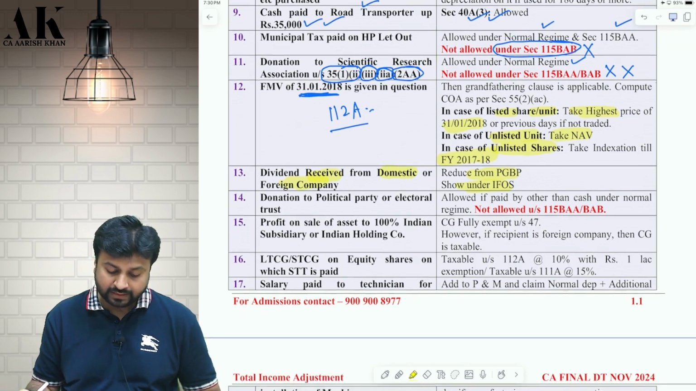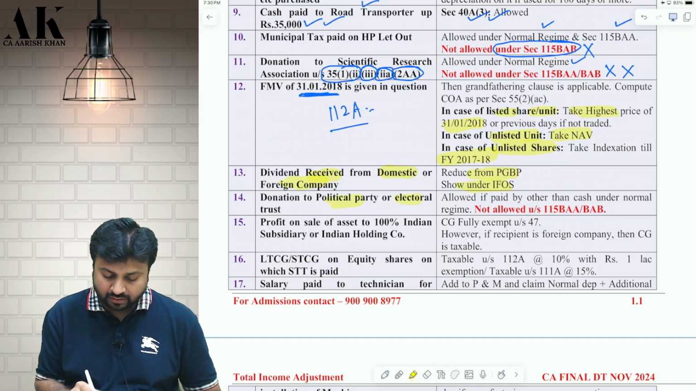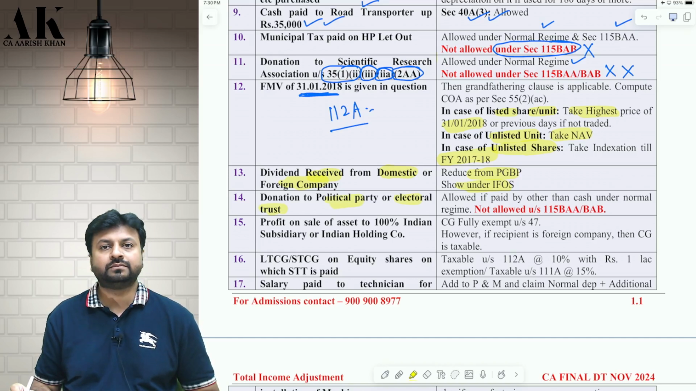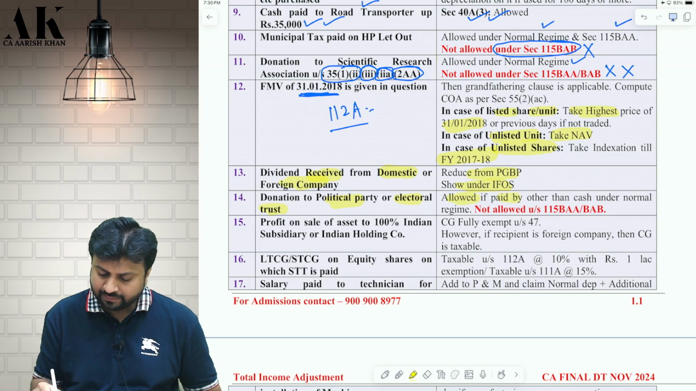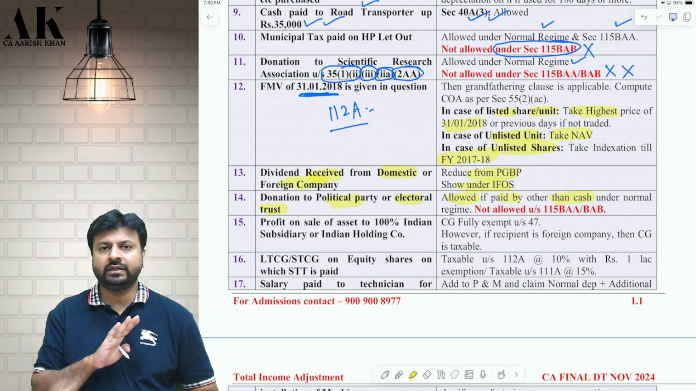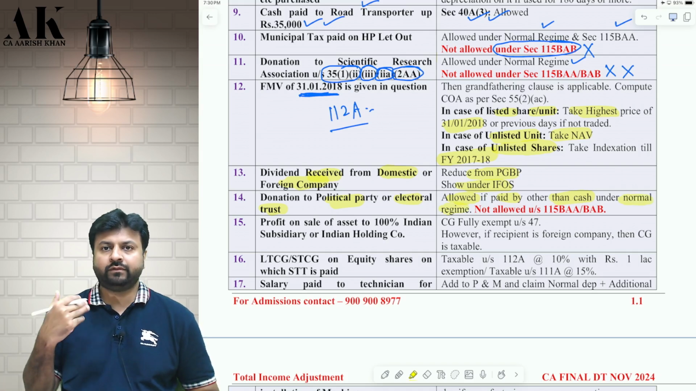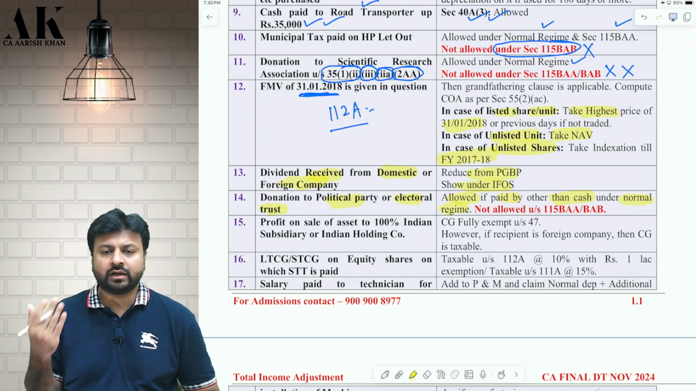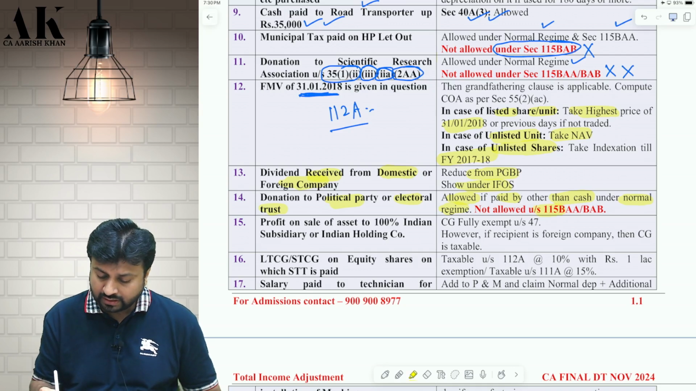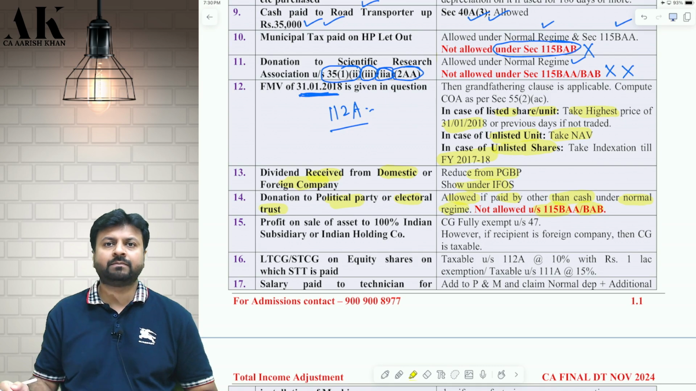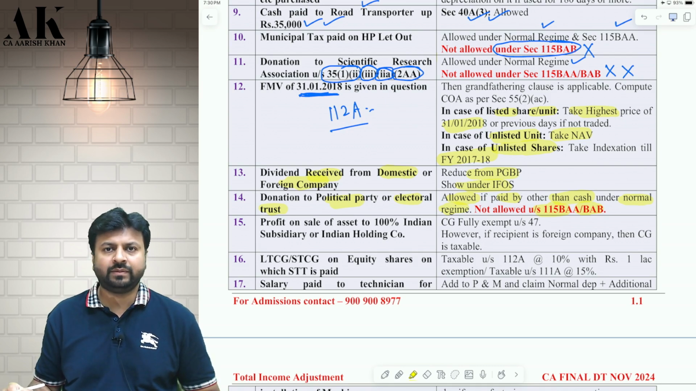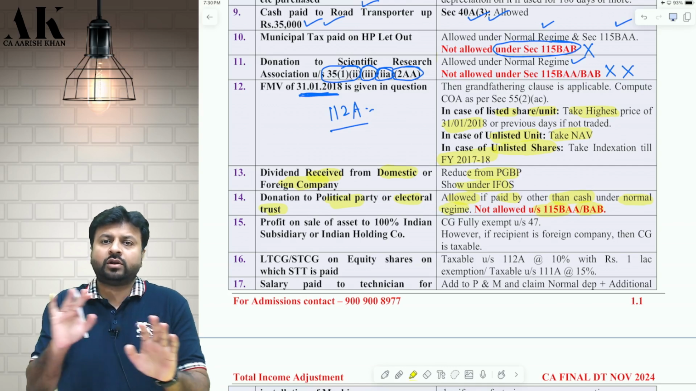Okay. Next, donation to political party or electoral trust. What will you do? It is allowed if paid by other than cash. If you pay in cash, it is not allowed, and it is only allowed under the normal regime if you give donation to a political party or electoral trust, or for that matter even ATG donation. Even ATG donation, same treatment. It is not allowed under 115BAA and BAB. Under 115BAA and BAB, donations will not be allowed to you.